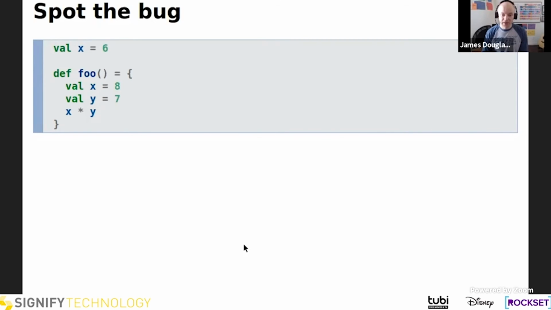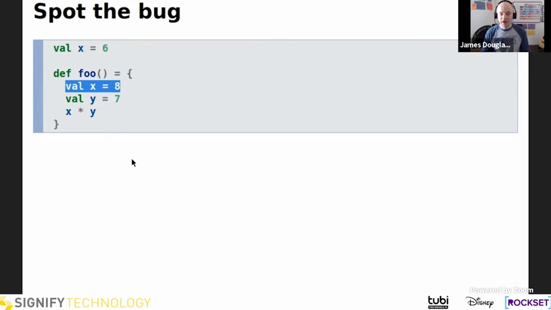We don't really know. But basically, we have x bound to two different values, right? We have x equals 6 up here and x equals 8 in the foo function. And then foo takes x and y and multiplies them and returns the result. So that's fine. There's not necessarily anything wrong with this. We do this all the time. It's just shadowing.